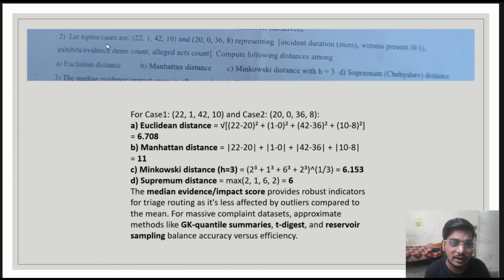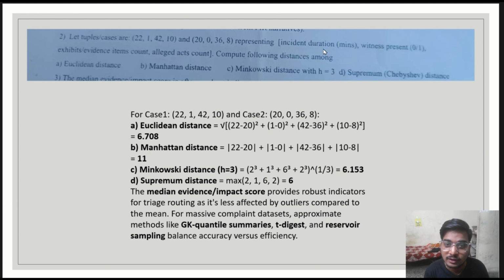The second question is giving us two tuples of cases. The first one is 22, 1, 42, 10, and the second tuple is 20, 0, 36, and 8, which are representing incident duration, witness present, that is 0 for absent and 1 for present. The third element in the tuple represents exhibits, evidence item count. The fourth element in the tuple represents the alec x count. So we can compute the following distances.